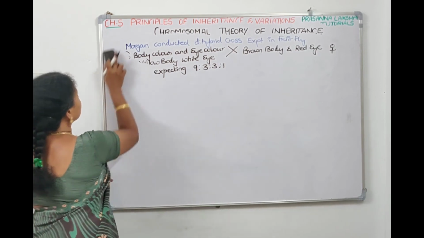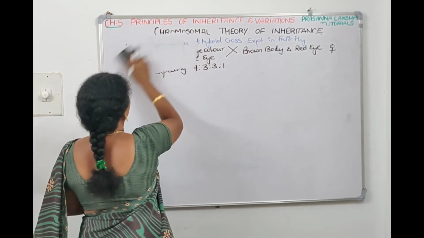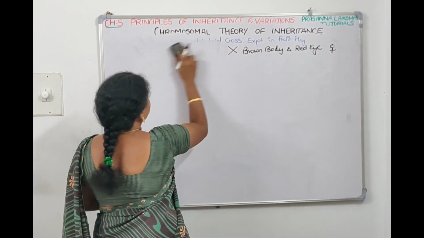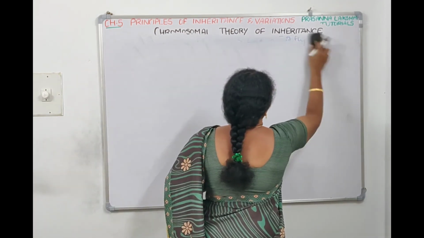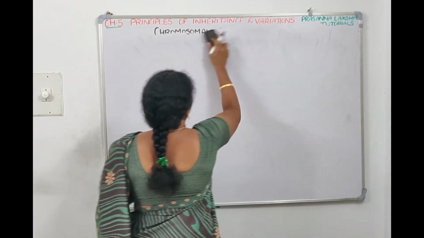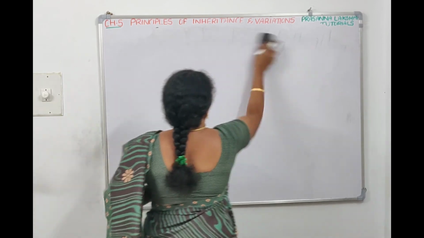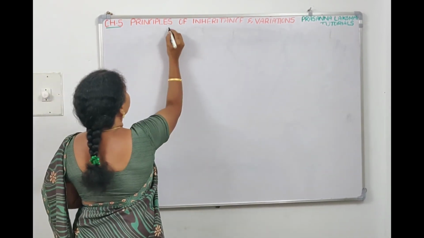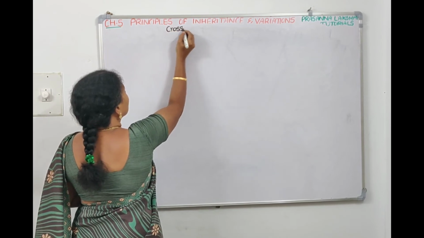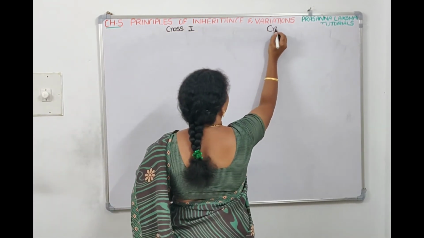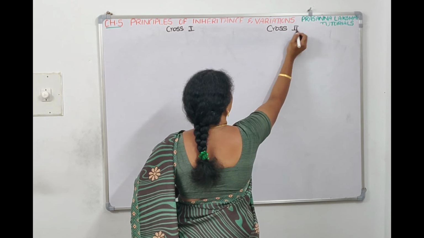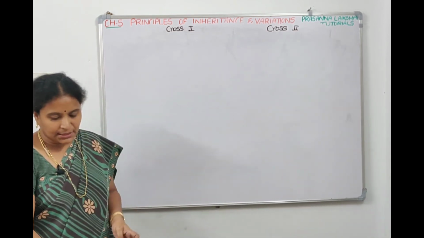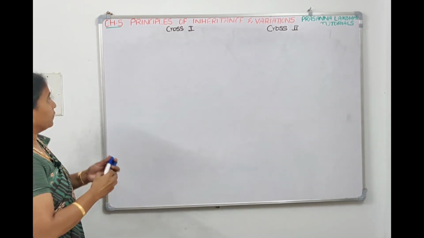I'll erase this. We need the full board here. He has done 2 types of crosses, cross 1 and cross 2. So he selected male and female Drosophila.